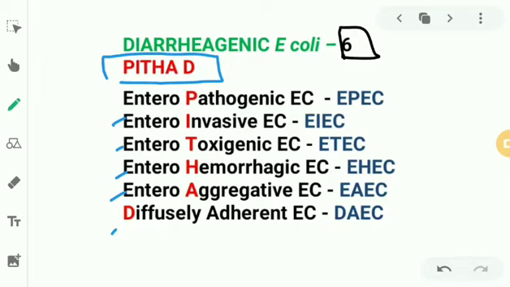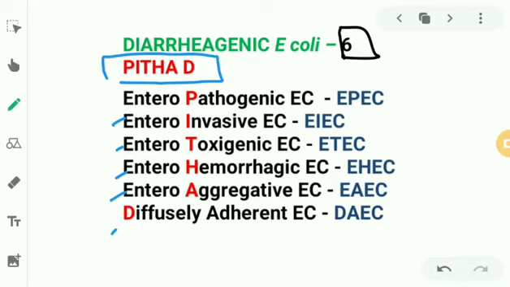Now we have the first group, that is the enteropathogenic E. coli or EPEC. I told you P stands for pediatric. So it causes pediatric problems, right? It causes infantile diarrhea, which is also known as cholera infantum. So there is no T, toxin, in the term, right? It's enteropathogenic E. coli. So it doesn't produce any toxins, right? There is no invasive, it doesn't invade into the gut epithelium, so there is no blood in stools.